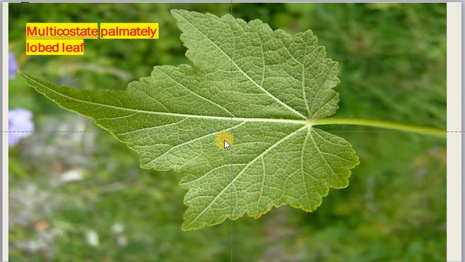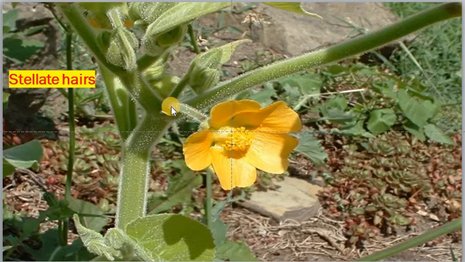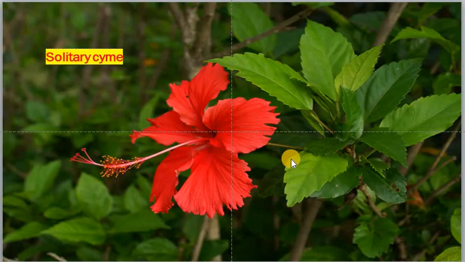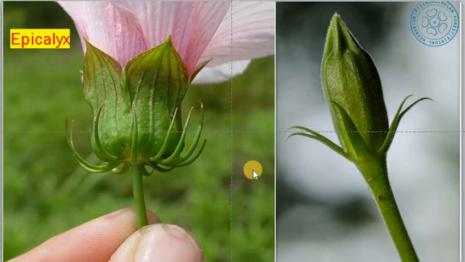So it is a multicostate palmate lobe. This kind of leaves are often seen in this family, Malvaceae. A lot of hairs are present on the surface and they are called stellate hairs. And often inflorescence we see as solitary. Single flowers we can see and it is solitary.